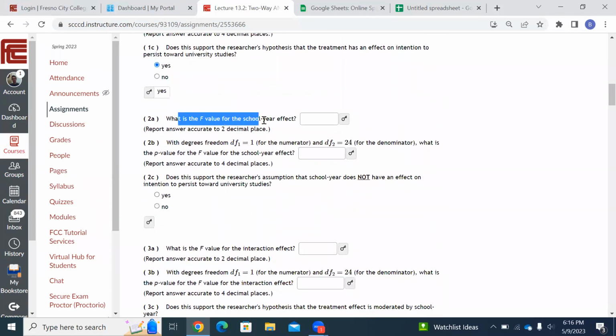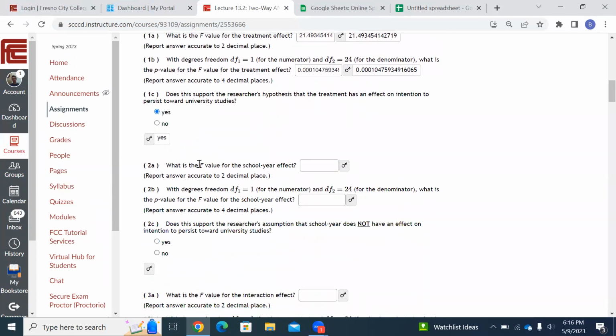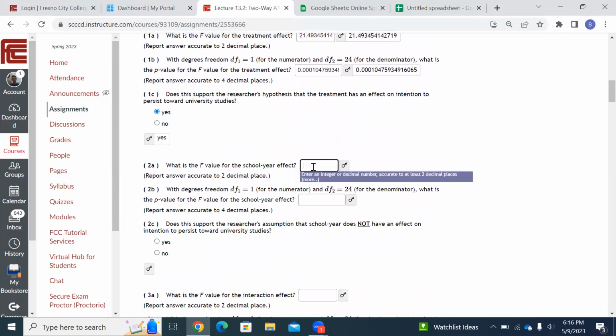Now, what is the F value for the school year effect? School year's A. See, school year's A right here. So they're saying, this is A now, the F value for school year, the F value for A. Let's go back over. Okay, so A, F value right there. That's the F value for A. Copy. Come back over here, put it in there, hold down Control, hit V for paste. Is that right? Yeah. Okay.